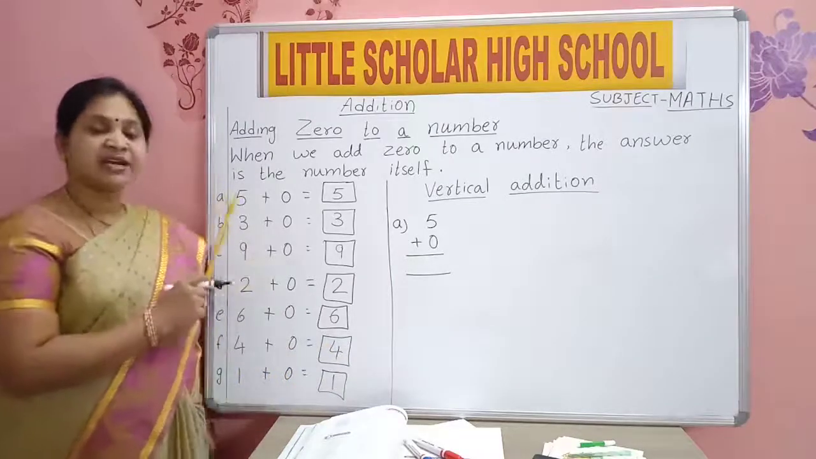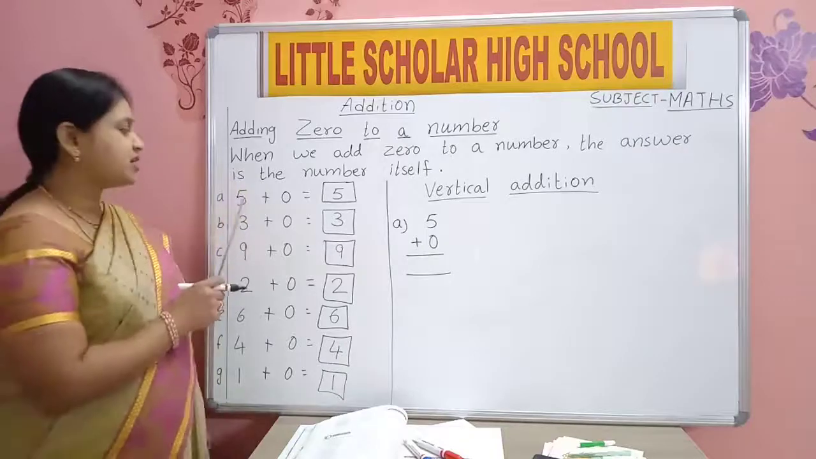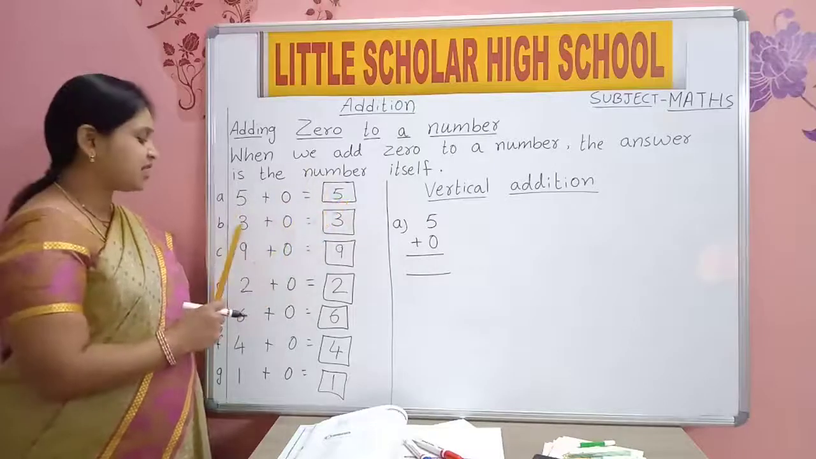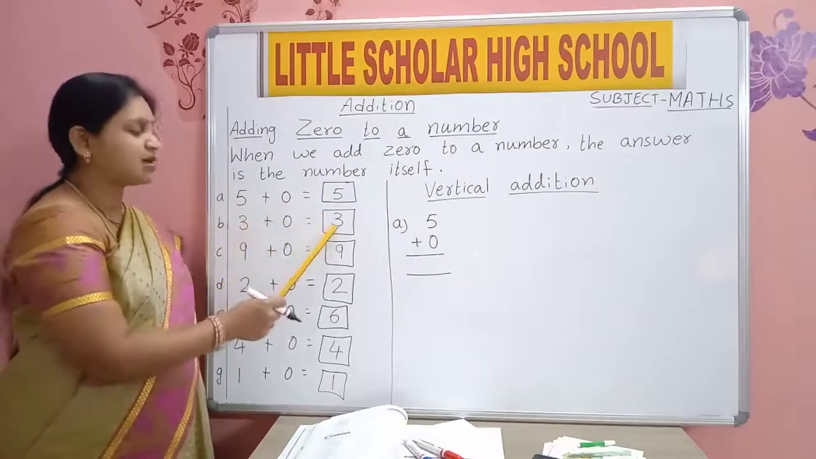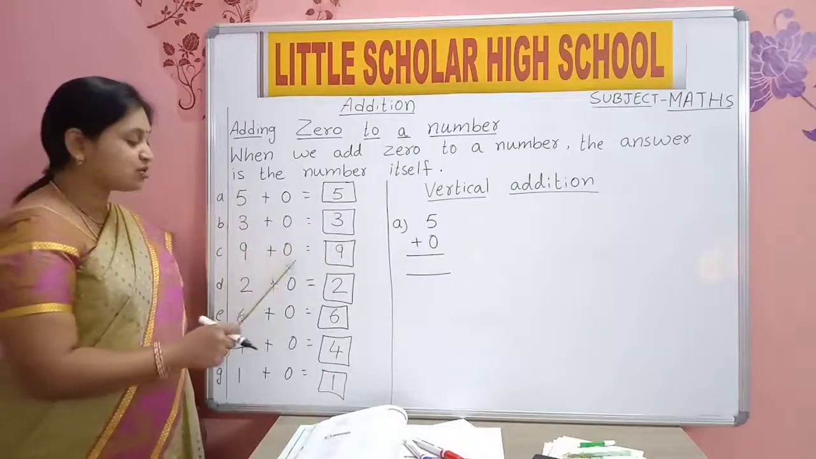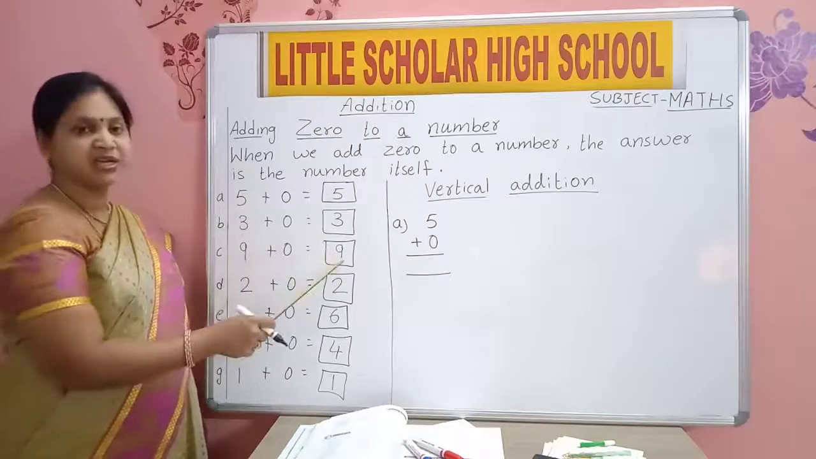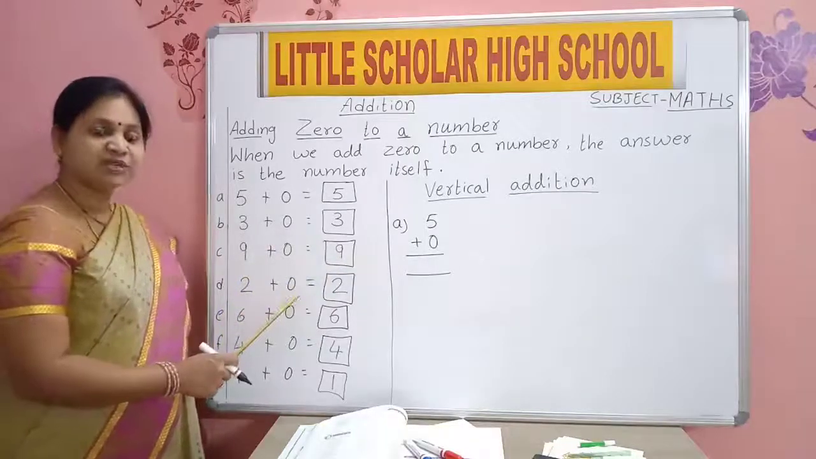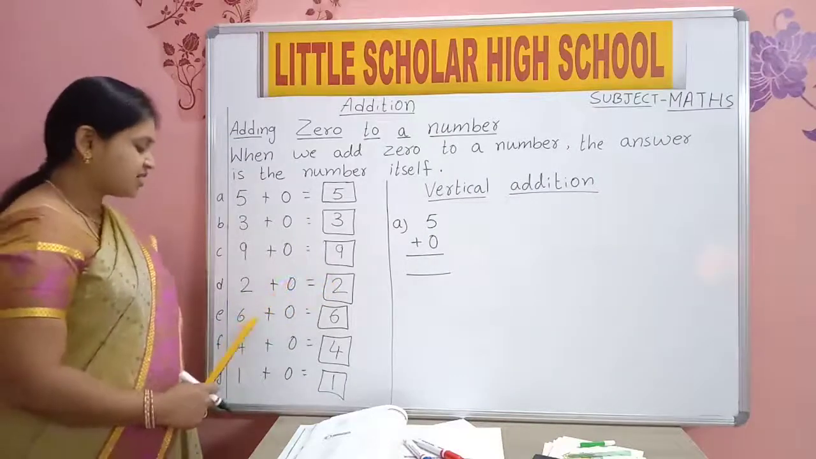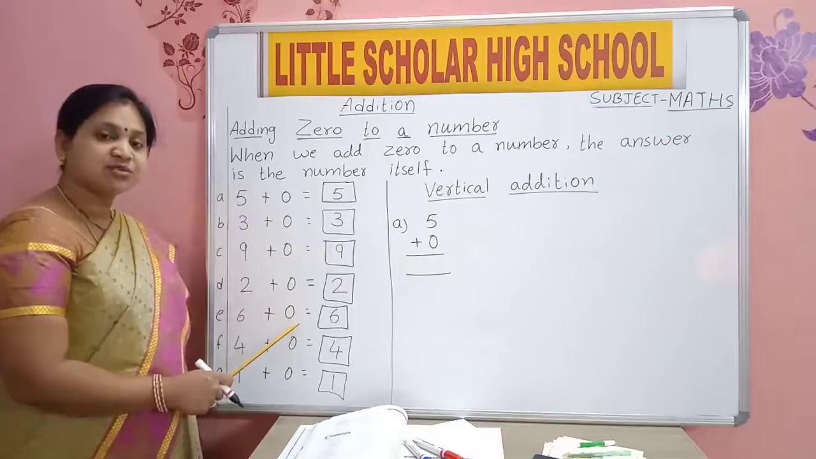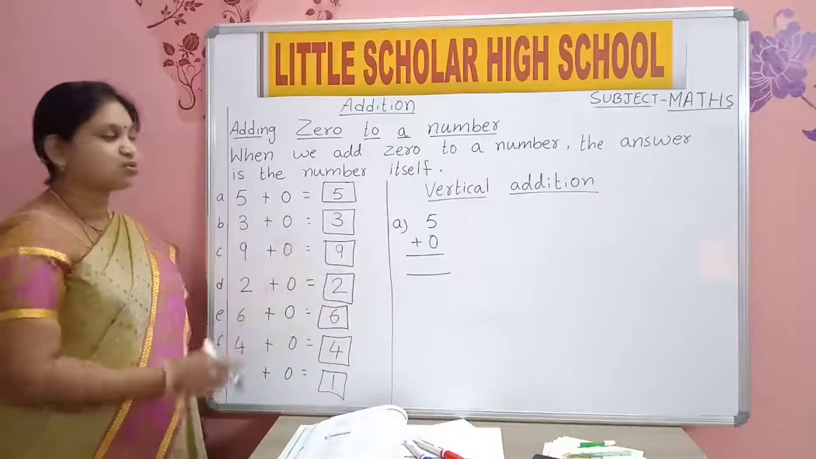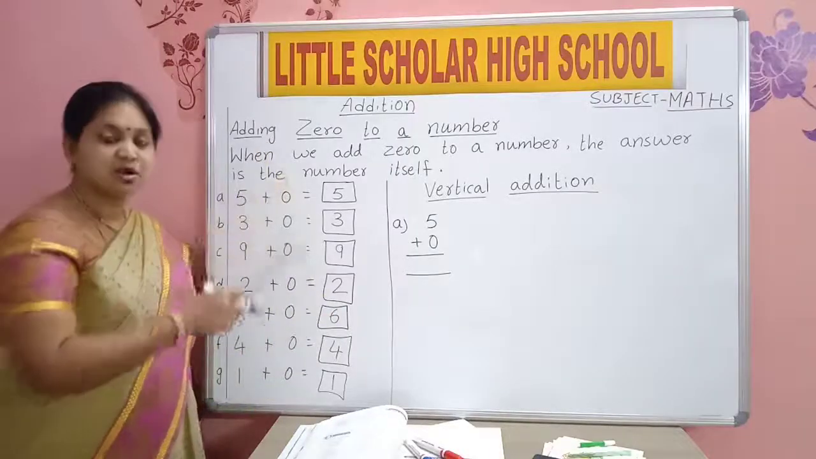Here see, we added numbers to 0. Yes, when we add any number to 0, we'll get the same number. This is number and this is 0. So we are getting the same number as answer. Here 9 is added to 0, so what answer will you get? The number only. 2 plus 0. Which number did we add to 0 here? 2. So the answer will be 2. 6 plus 0. 6 we added to 0. So the answer will be 6 itself. Understood? So this addition is known as horizontal addition.